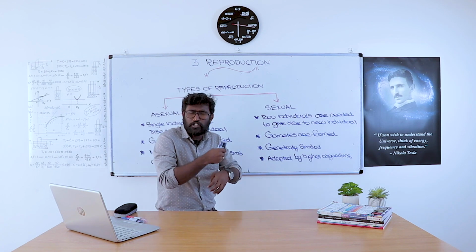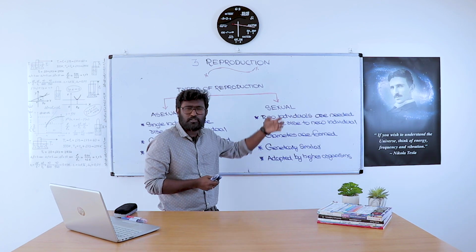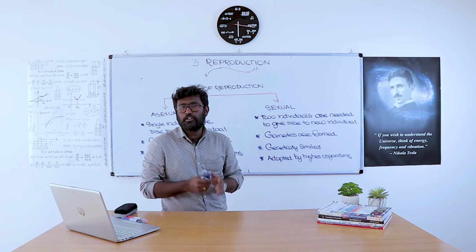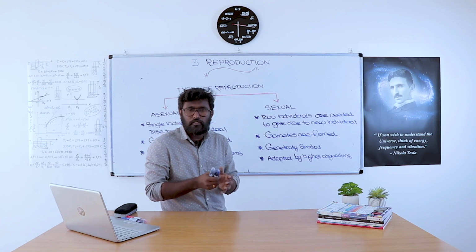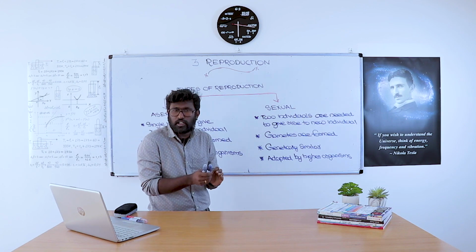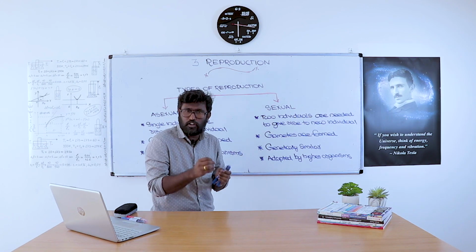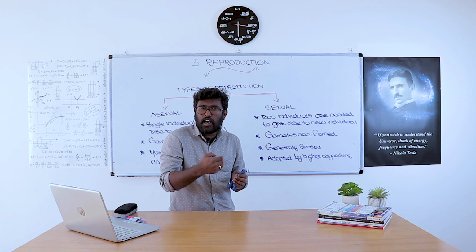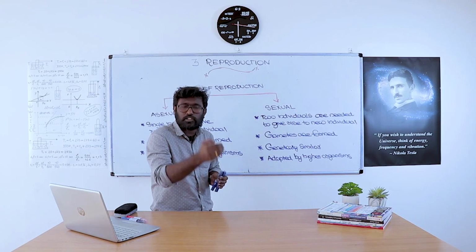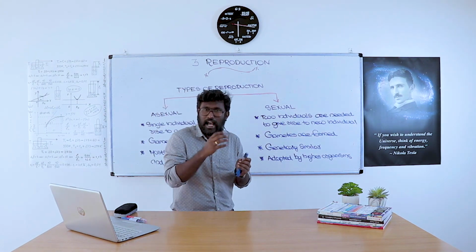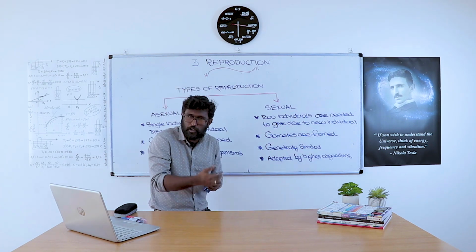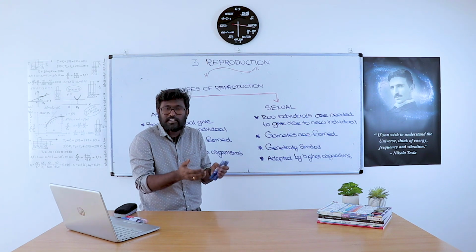If two individuals are required to produce a new individual, then that type of reproduction is called sexual reproduction. If a single individual can produce a new individual, then that is asexual reproduction. As we all know, lower organisms are adapted to asexual reproduction and higher organisms are adapted to sexual reproduction. In most animals and human beings, sexual reproduction is there. In lower organisms and in some plants, asexual reproduction is there.